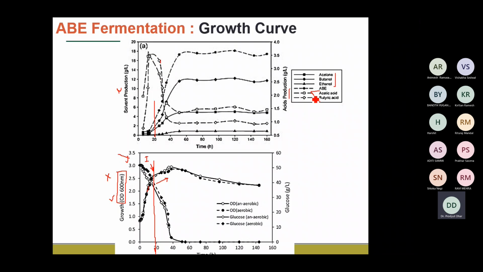So as the glucose is being rapidly consumed, and as the biomass is being rapidly produced at a very accelerating rate, what is happening? We can see there is a very high production, or high concentration, of the acids that are there, right? So this is what actually happens in the first phase.